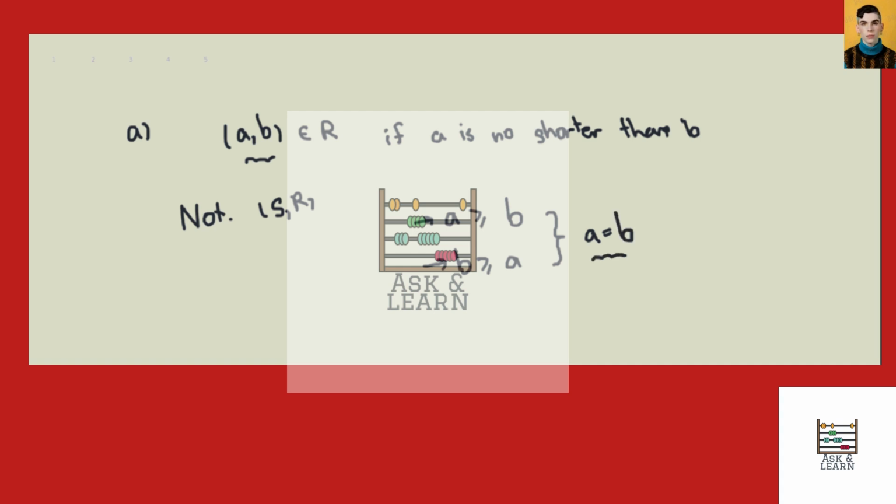And this is where the problem lies. A and B are different persons. They just have the same height. But the equation here doesn't indicate just the same height. It indicates the same person, so same human being. So this breaks the anti-symmetry. So yeah, it is not a poset.